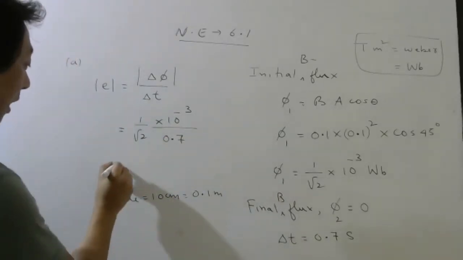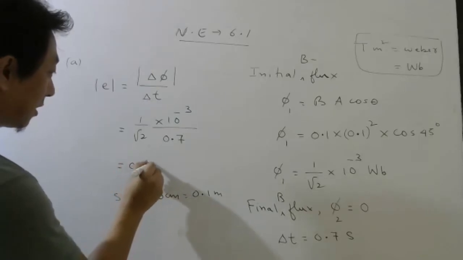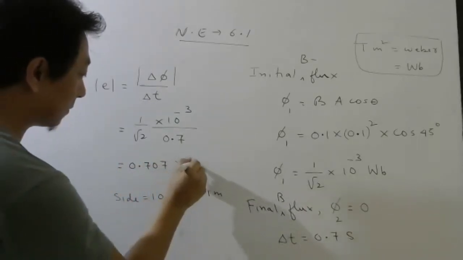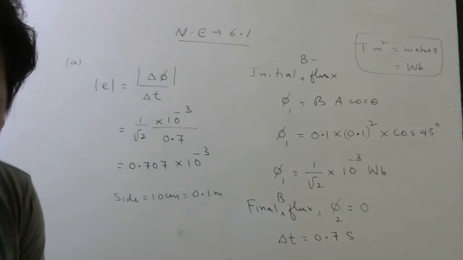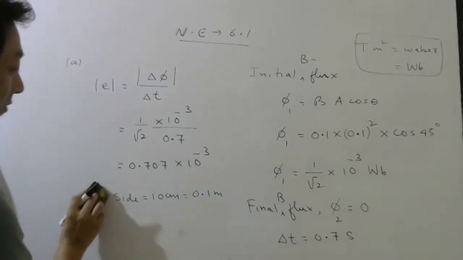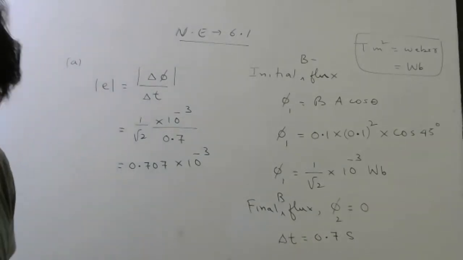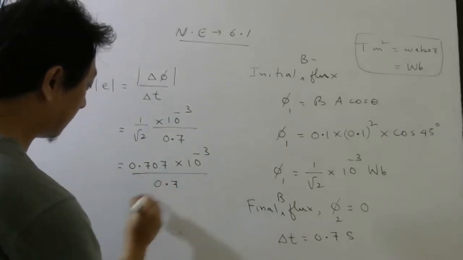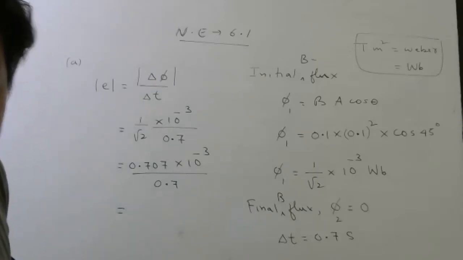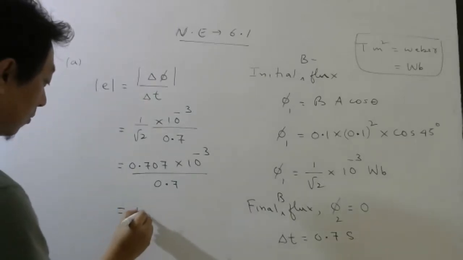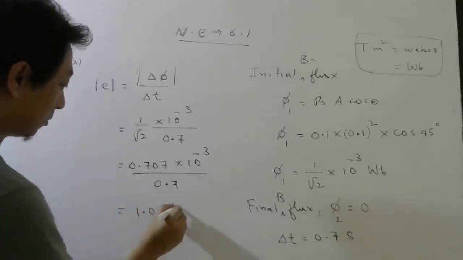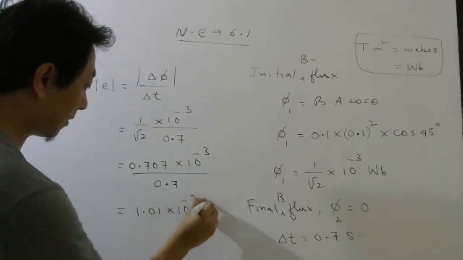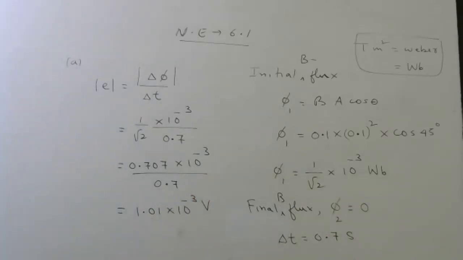1 by root 2, I think it is 0.707. Check once. Divided by 0.7. Correct? No. So what will be the answer? 1.01 into 10 power minus 3 volt. Correct?